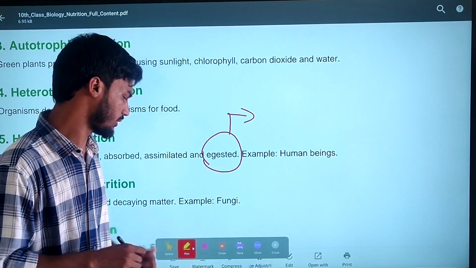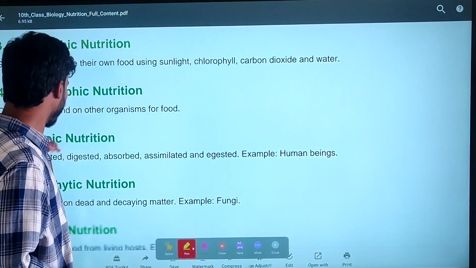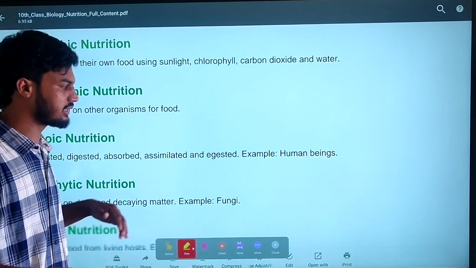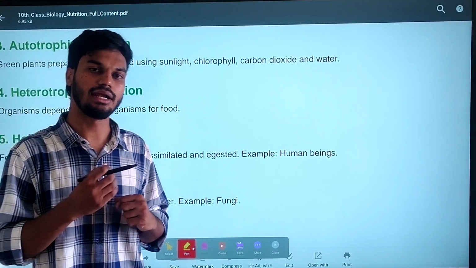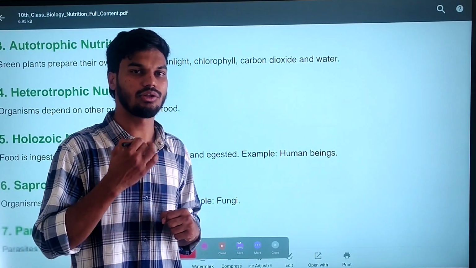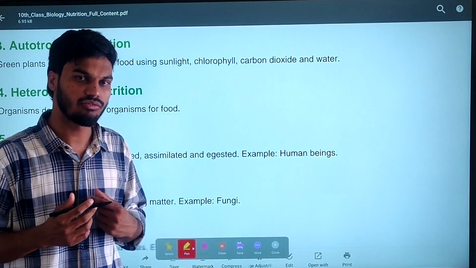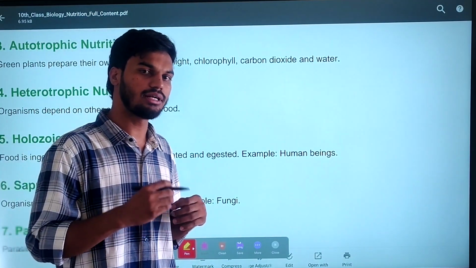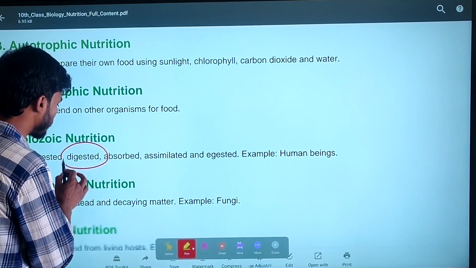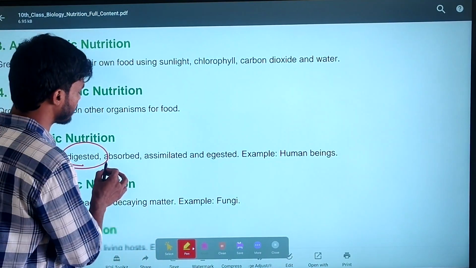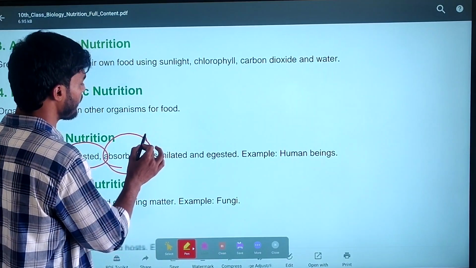This is about holozoic nutrition. I will repeat once again. Holozoic nutrition, for example, take human beings. Whenever you eat, the food enters your mouth, then travels to the esophagus. After that it reaches your stomach. At the stomach, the digestion will take place. After digestion, what happens? The digested food will be absorbed.